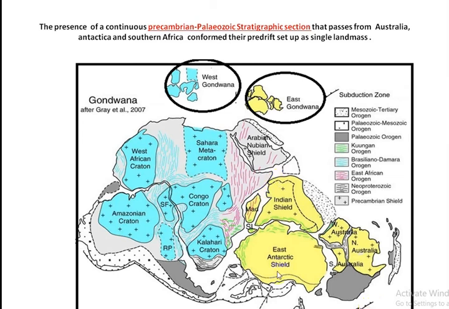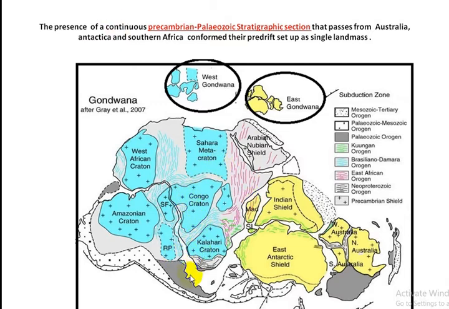So this is the assembled continents that are pre-drift Gondwana land.